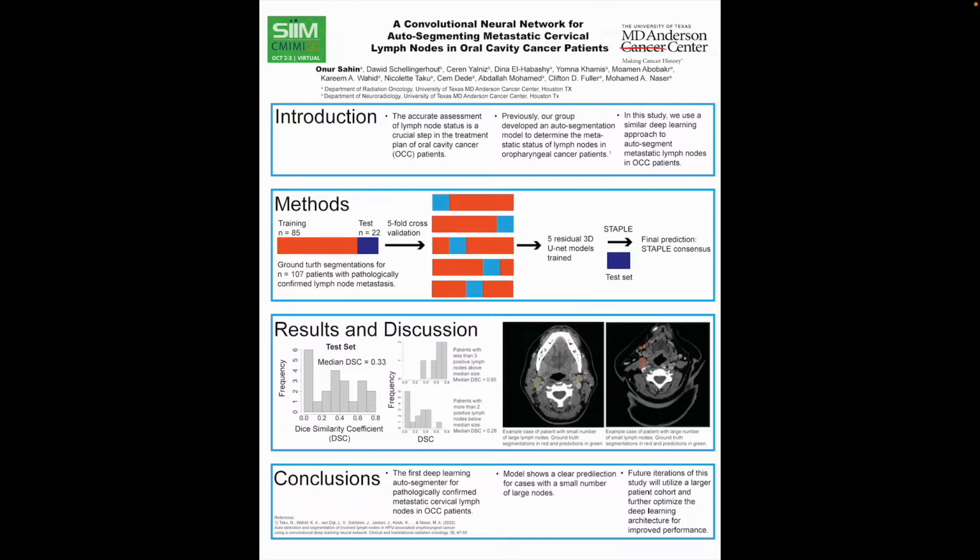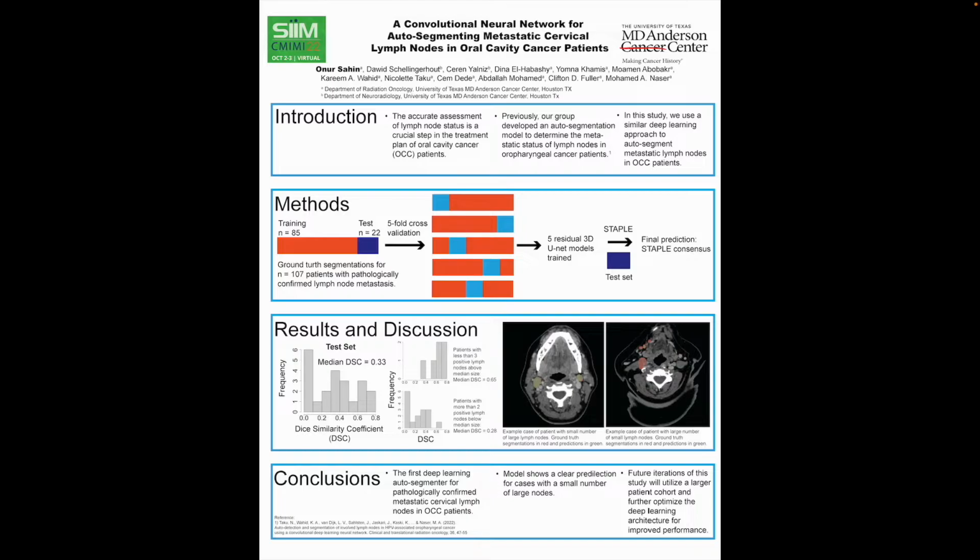The segmented CT scans were then randomly assigned into a training set with 85 scans and a test set with 22 scans. Five-fold cross-validation was then performed on the training set to train 5 separate three-dimensional residual nets. The 22 scans in the test set were then evaluated for each of the 5 models to generate 5 separate predictions for voxels positive for lymph node metastasis. A STAPLE algorithm was then used on the 5 predictions to generate a consensus mask as the final prediction.